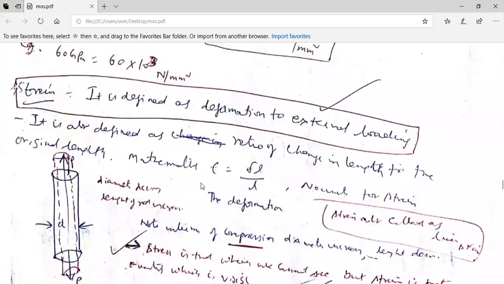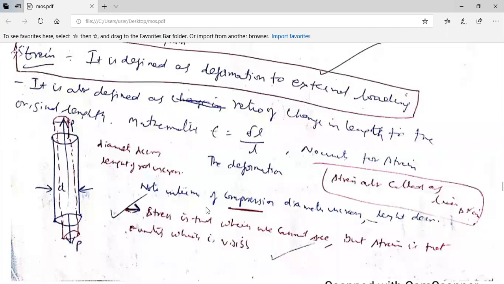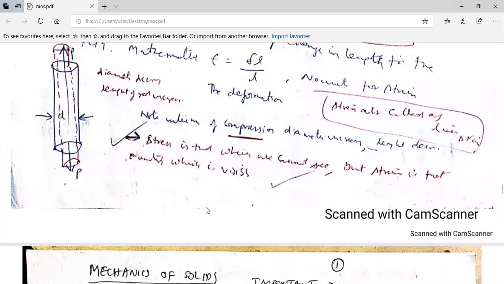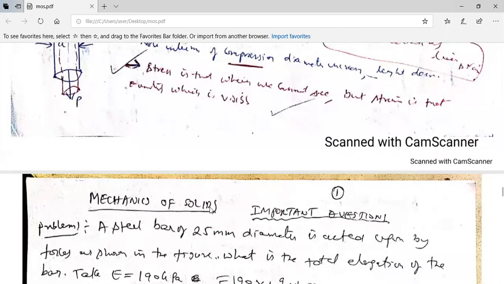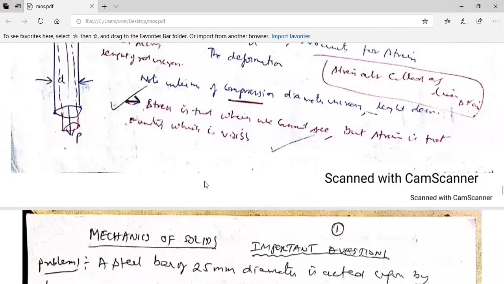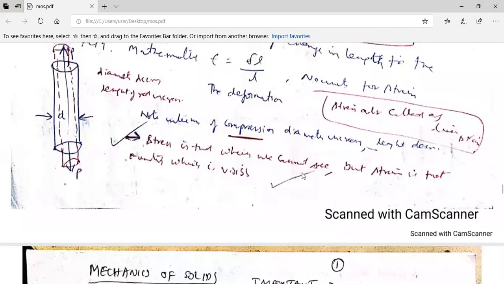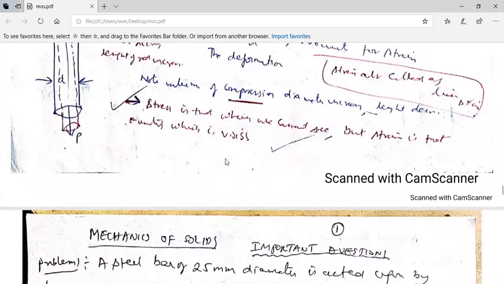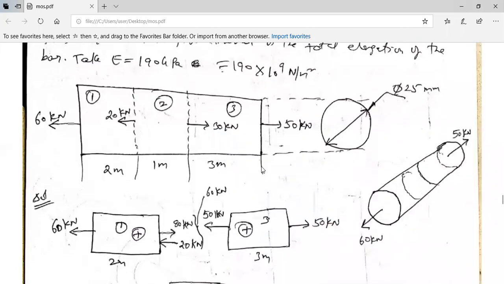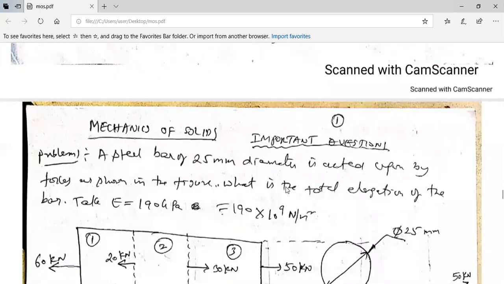Strain, when we come to strain, is defined as deformation due to external loading, or we can say it as change in length by original length. So strains are called linear strains. Stress is that which we cannot see, but strain is visible, because strain is change in length by original length. But stresses which are developed or induced within the body cannot be seen, right? So I have focused on two important questions.